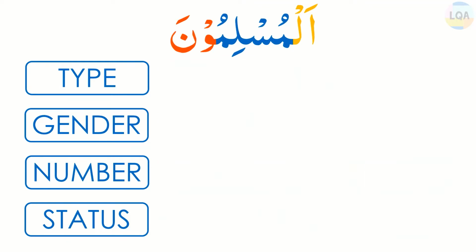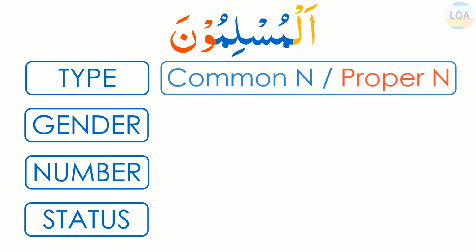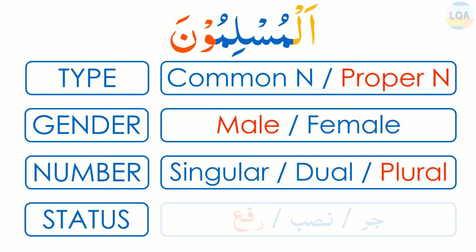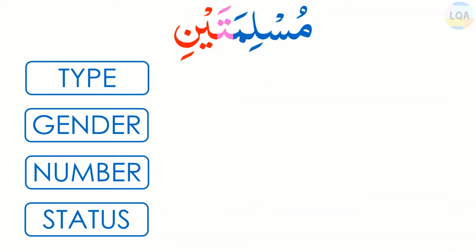In this example, al-muslimuna has al in the beginning, so its type will be proper noun. Al-muslimuna doesn't have ta at the end, so its gender will be male. Now there is waw noon with a sound of una at the end of the word, which is a sign of plural rafa status. So its number will be plural and status will be rafa.